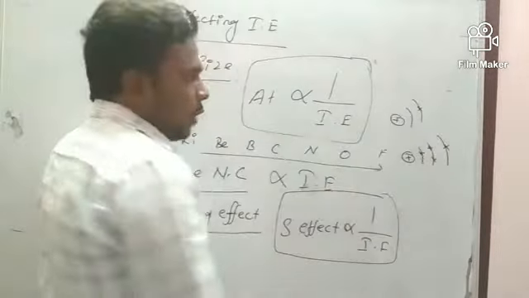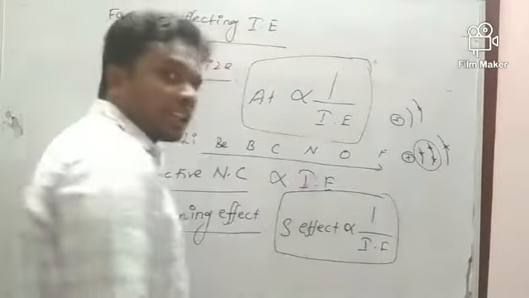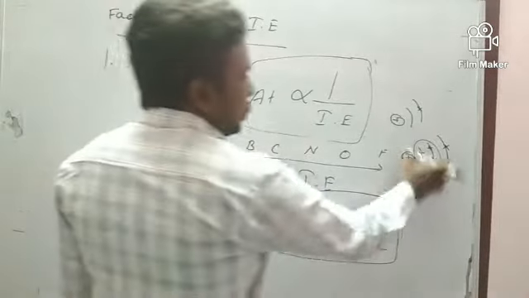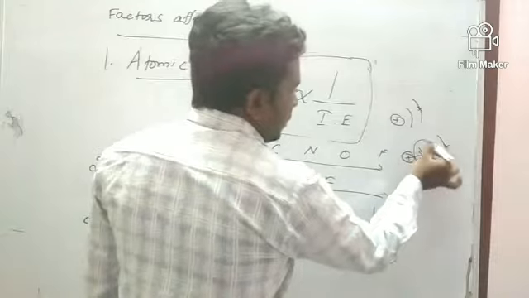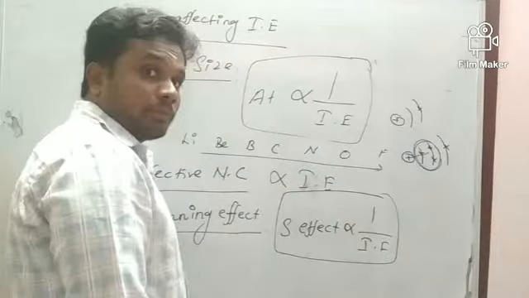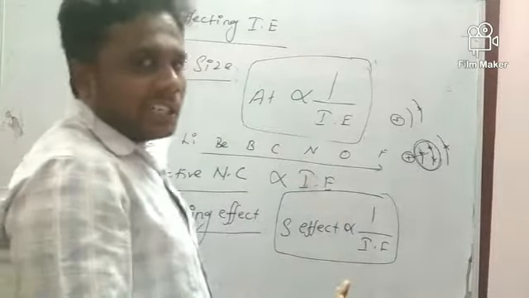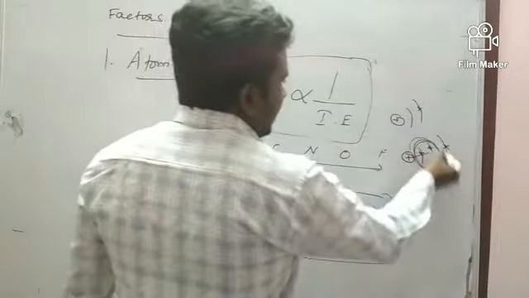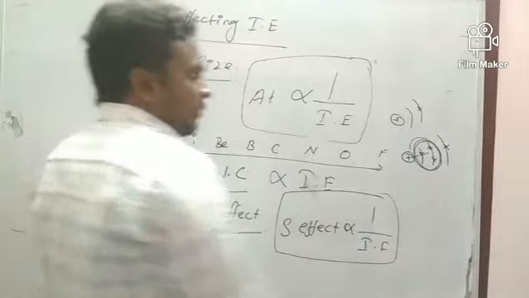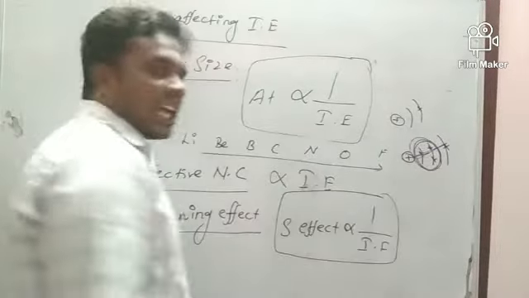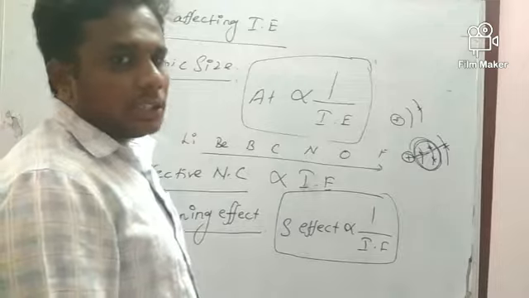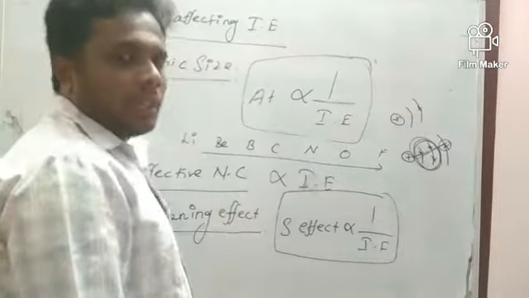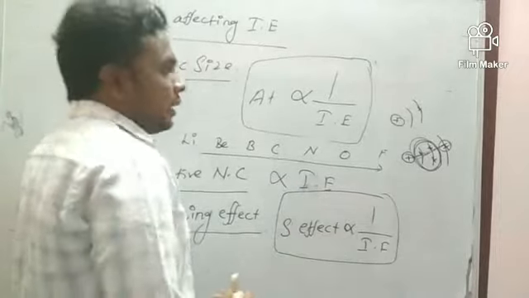In this atom, see how many inner electrons there are. Here, more inner electrons are there, so the screening effect will be increasing. If inner shells increase in the atom, the screening effect increases. When the screening effect is increasing, the force of attraction between the valence electron and the nucleus will be decreasing. So the last electron is attracted very loosely by the nucleus.